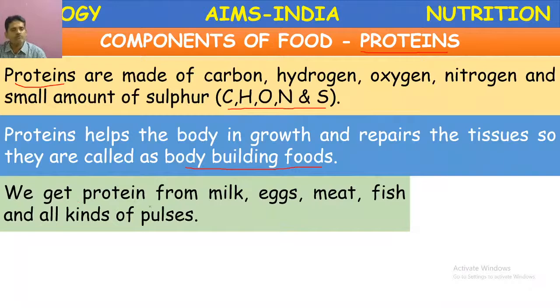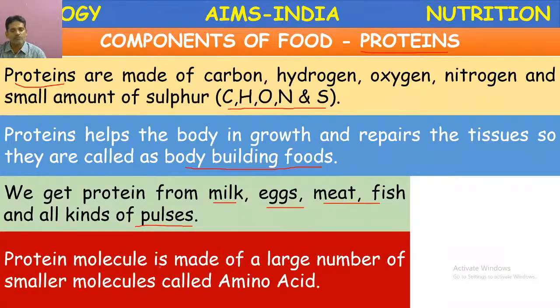Next, how do we obtain the proteins? We get the proteins from plant and animal foods like milk, eggs, meat, fish, and all kinds of pulses. Among plant foods, the pulses, particularly beans, contain more proteins. A protein molecule is made up of a large number of small molecules called amino acids. So this point is very important.